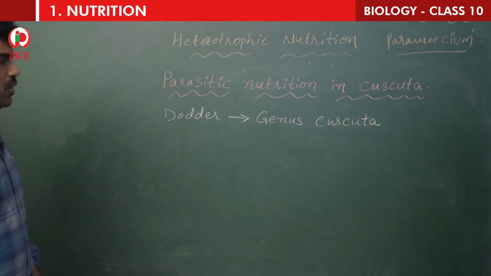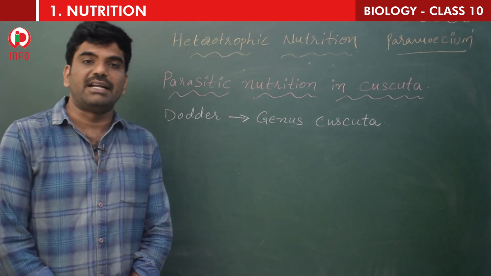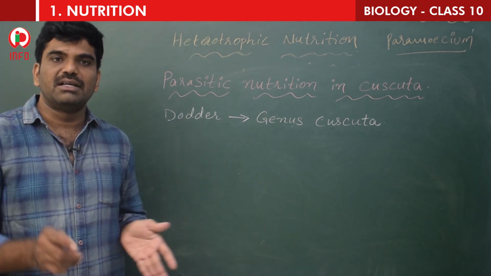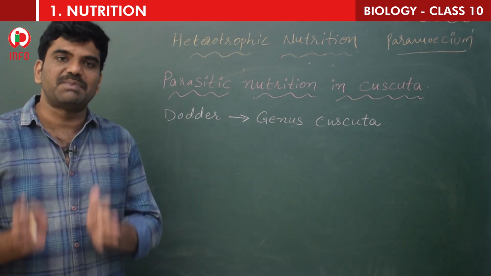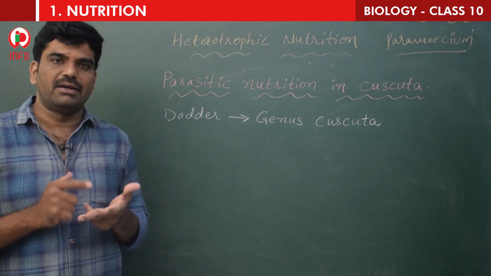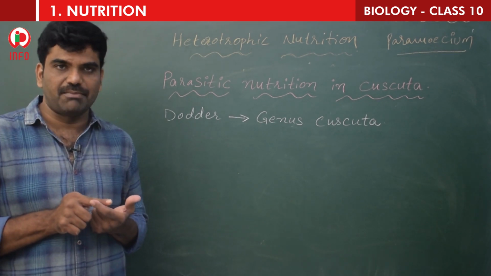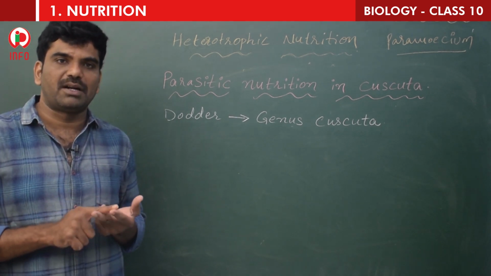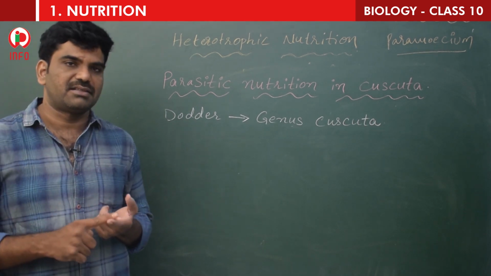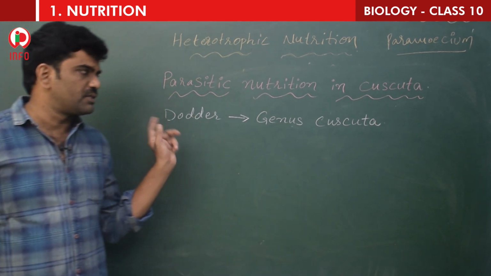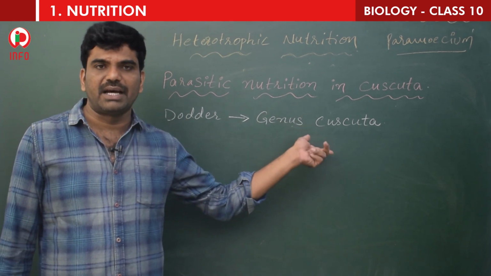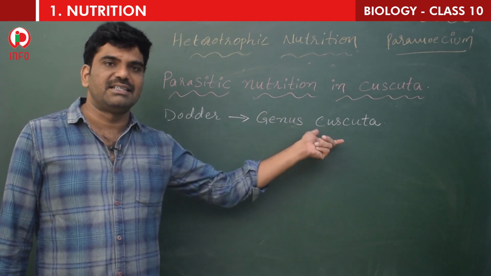Like the scientific name of man is Homo sapiens. Homo is the generic name, the genus name. Sapiens is the specific name, or species name. So every organism has two names, one is the generic name, the second is the specific name. That is why it is called binomial nomenclature. This binomial nomenclature was given by Carolus Linnaeus. Here also, dodder plant belongs to genus Cuscuta. So this is the generic name.